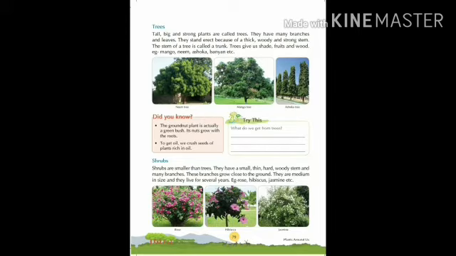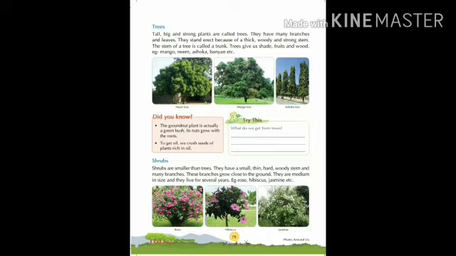Did you know the groundnut plant is actually a green bush? Its nut grow within the roots. Groundnut plant is just like a bush and its nut grow with the root.